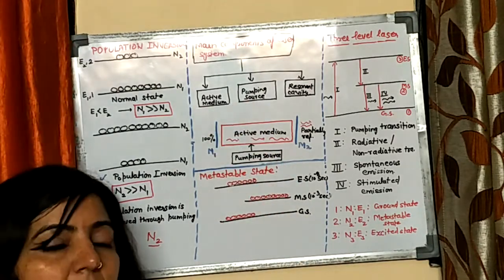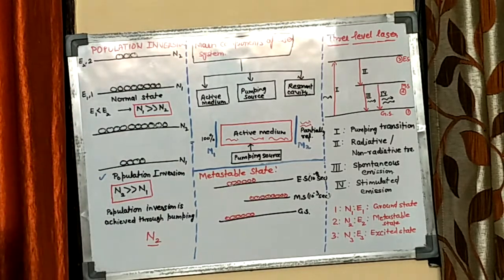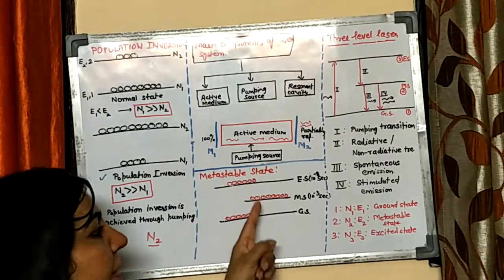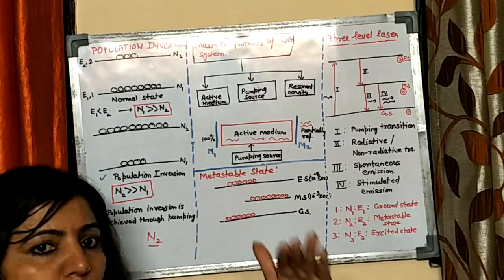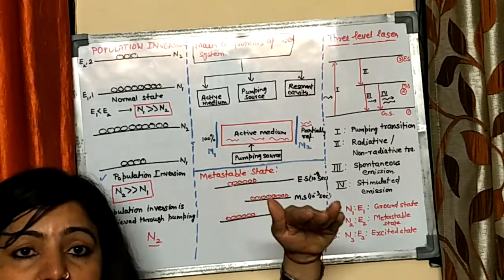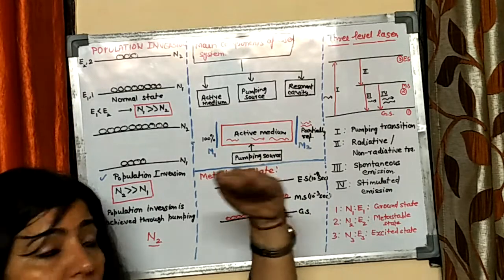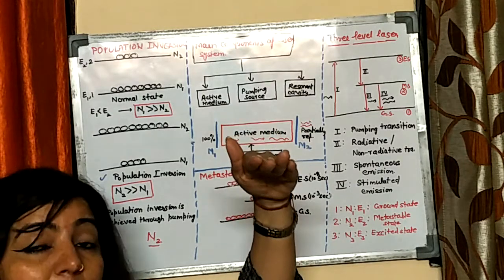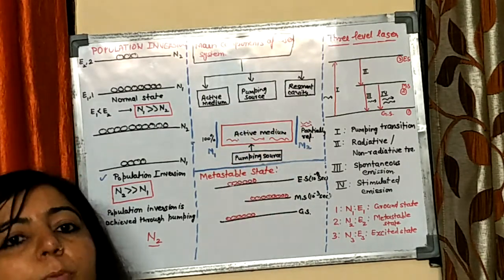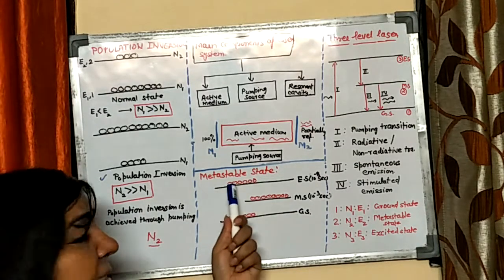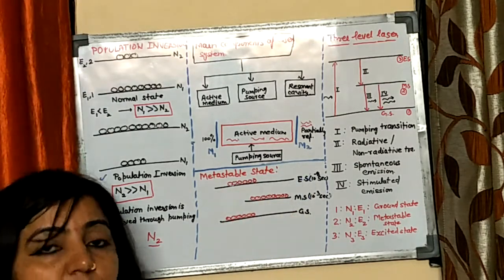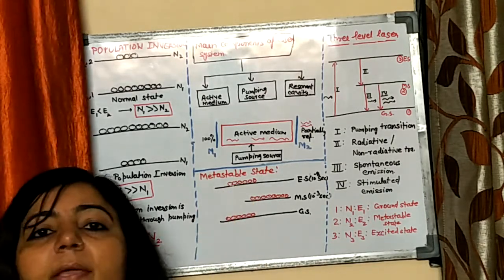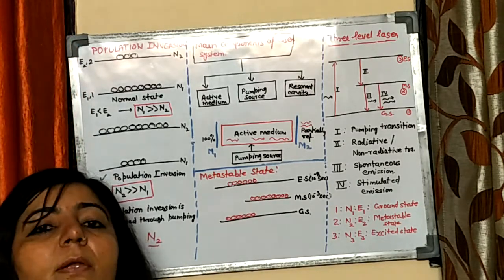Now the next topic is the metastable state. A metastable state is basically an intermediate state between the ground and excited states. You have two states: one is the ground state, the most stable state, and state number 3, which is an excited state. If you have only these two states, ground and excited, then you can never achieve population inversion. The reason is that the excited state has a very small lifetime. Suppose you are pumping ground state atoms to the excited state, but they cannot stay there for a longer duration, so they automatically come back to the ground state.